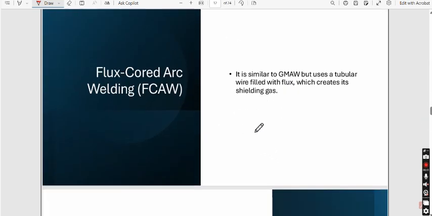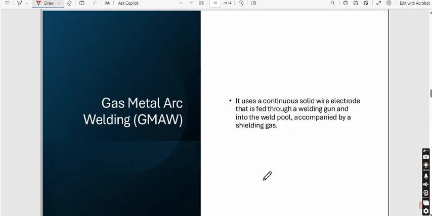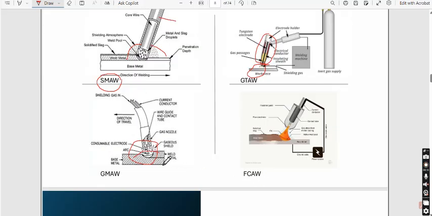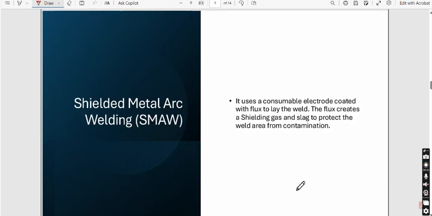So lastly, we have flux core arc welding. It is similar to gas metal arc welding but uses a tubular wire filled with flux, which creates its own shielding gas. Now in this case, what happens, this is similar to gas metal arc welding, but here you can see this region, this electrode is non-consumable, and this non-consumable electrode directly feeds the arc, and along with this arc a shielding gas is produced. The shielding gas is accompanied with this arc, and therefore the welding as well as the shielding are both done side by side.